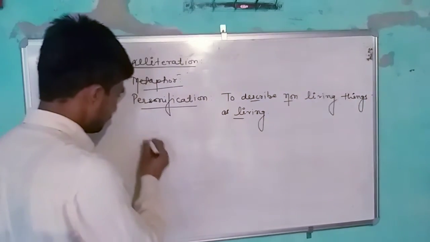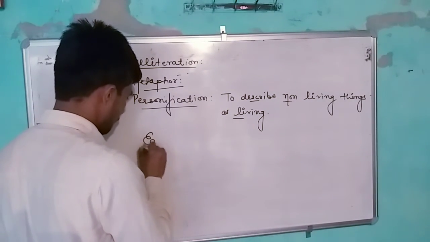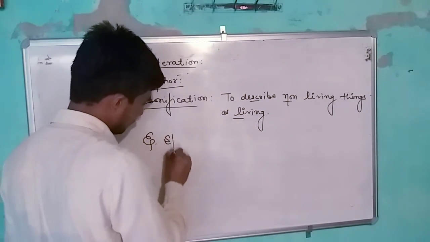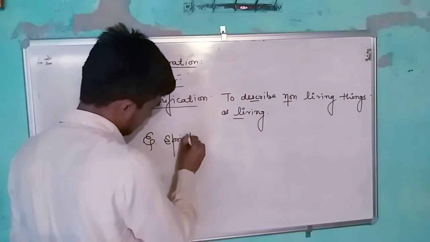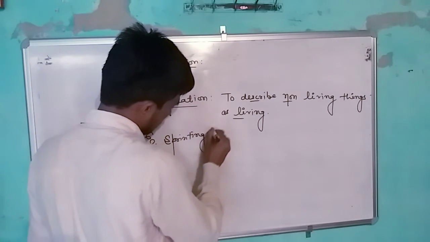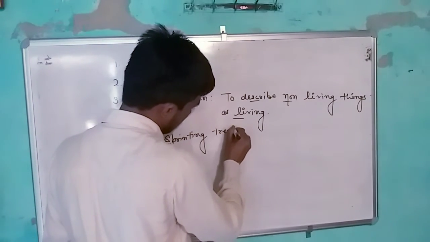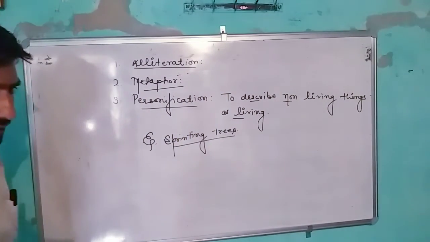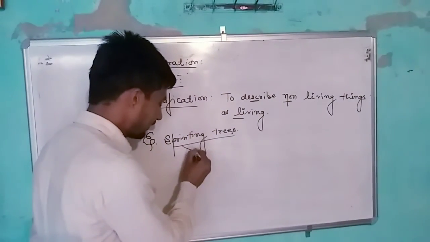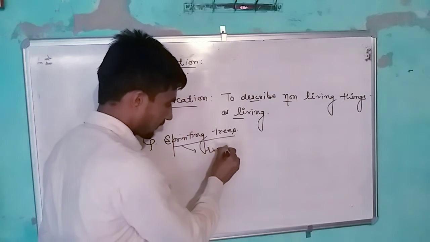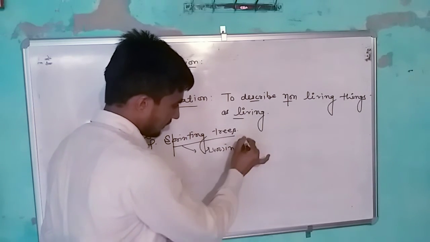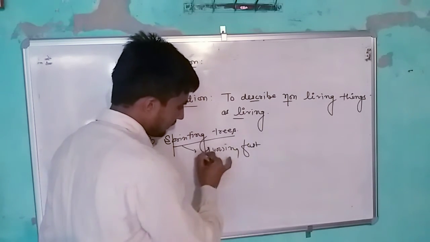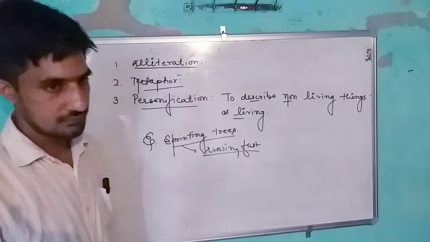For example, sprinting trees. It means the trees are sprinting. Sprinting means running fast, but trees never run.